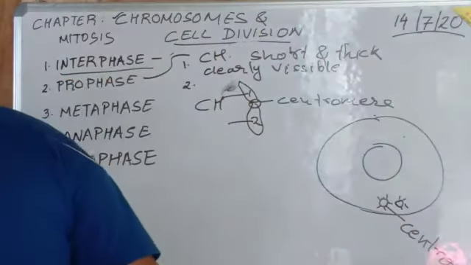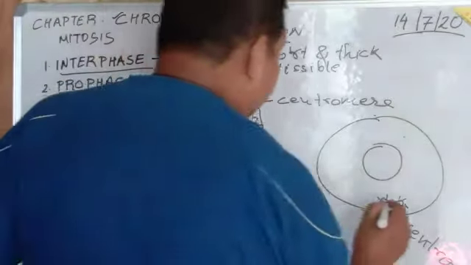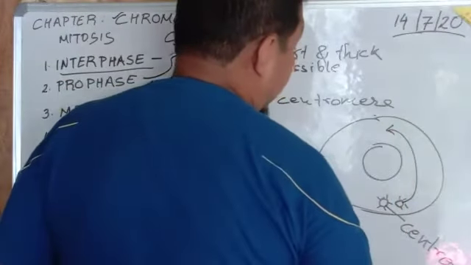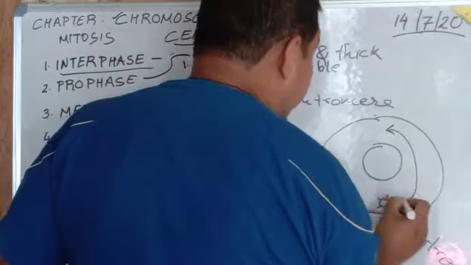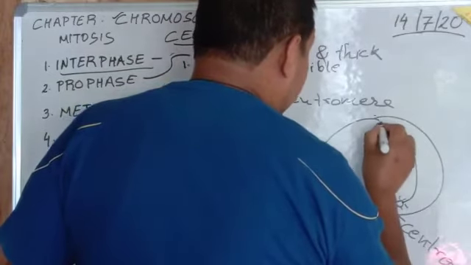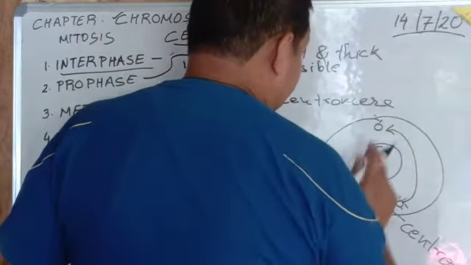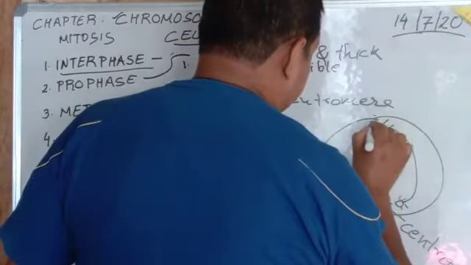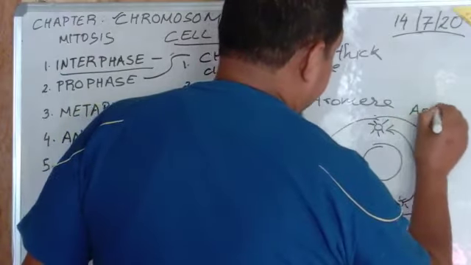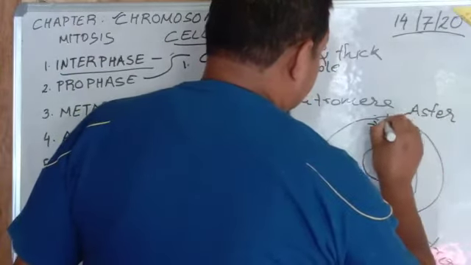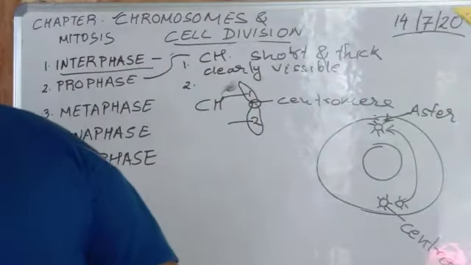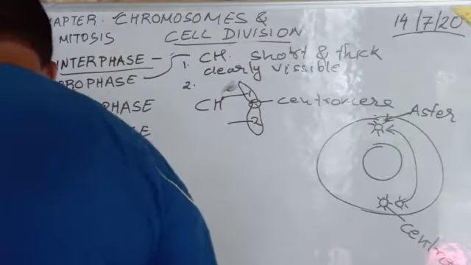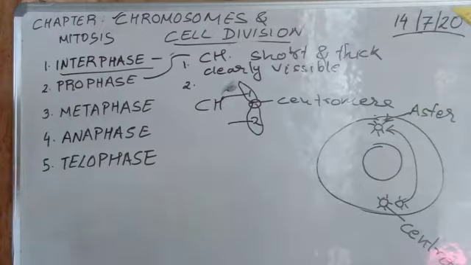Then this centrosome moves and occupies the opposite pole. What does it do? It moves and occupies a position in the opposite pole. Then after it moves there, star-like structures are formed, which are known as asters. So many different things take place in the prophase.